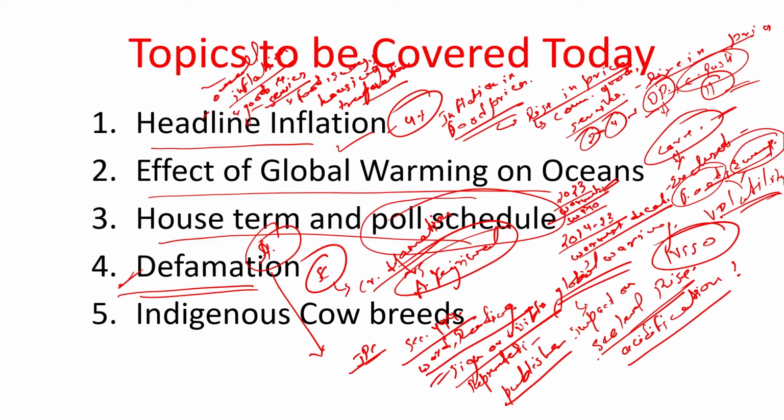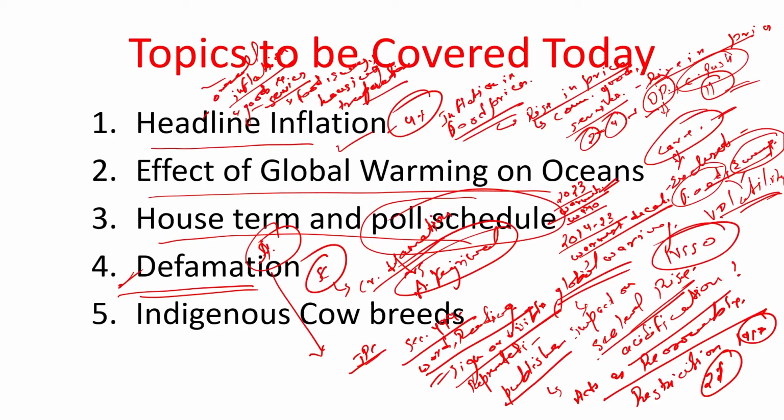So it is a reasonable restriction on the fundamental right. If the question comes that defamation restricts the fundamental right, it will be correct. Basically it acts as a reasonable restriction, because it is not a right to go and say anything about anyone. Reasonable restriction on which fundamental right? Article 19, and Article 21. Right to life, or the freedom of speech and expression, is a right for us under fundamental rights, and this acts as a reasonable restriction.